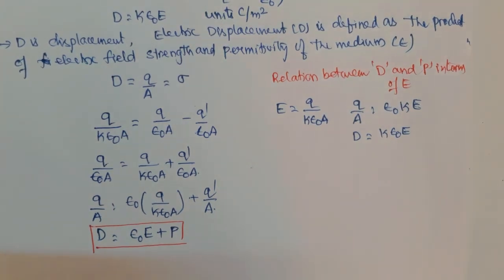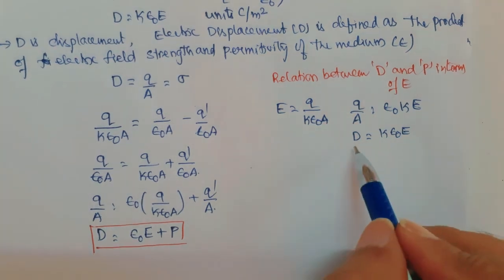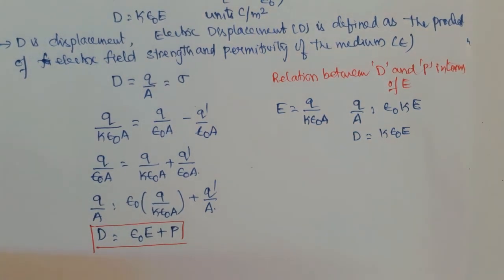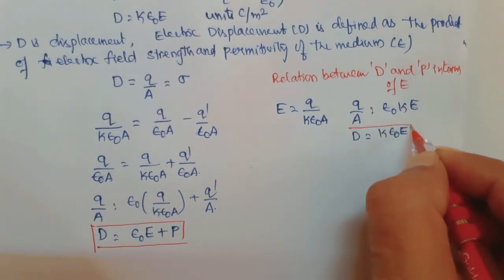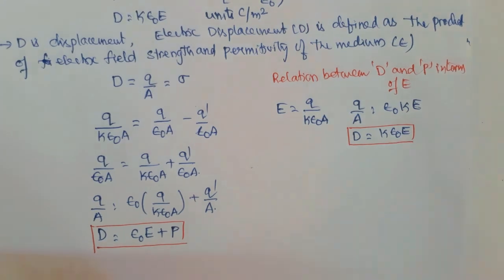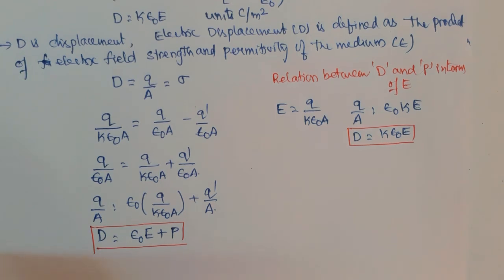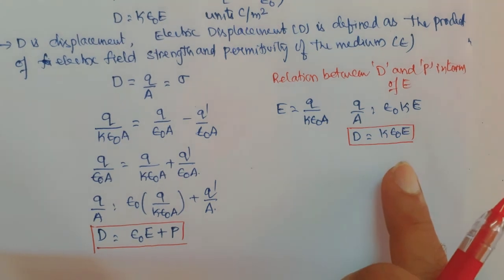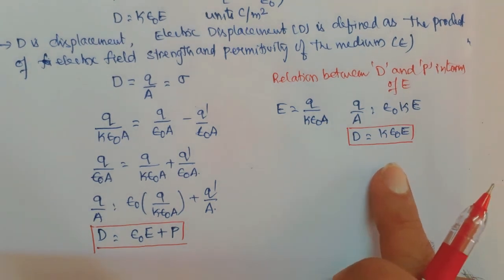This is the relation between D and E, and you should remember this. K epsilon naught is again called the permittivity.